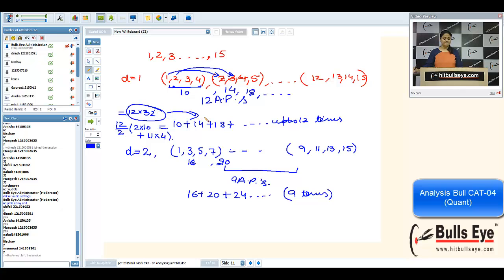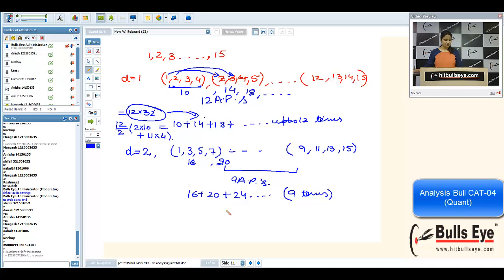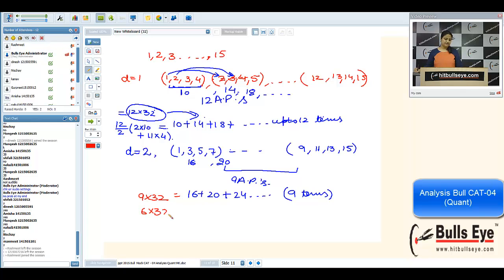That is the sum of all the APs for common difference 1. With the same thing, I can say this is 9 into 32. If I apply the same logic, the next will be 6 into 32. The next will be 3 into 32. Now we want to add up these 4 terms. 32 is common, so we are left with 12 plus 9 plus 6 plus 3. That is the answer for this question.